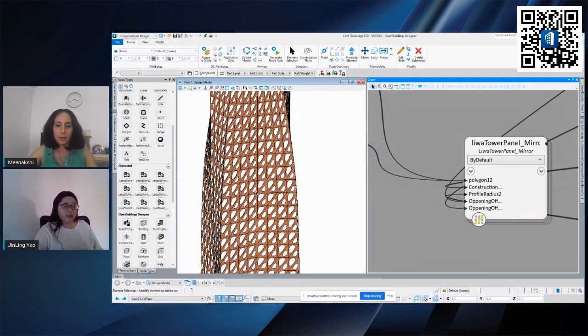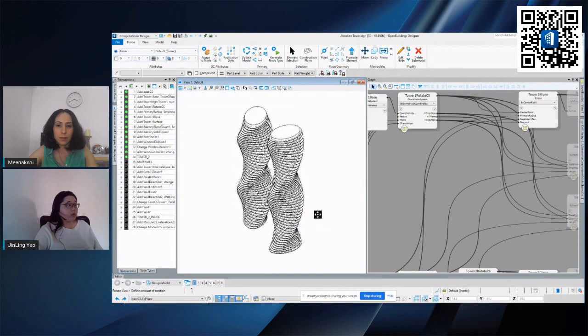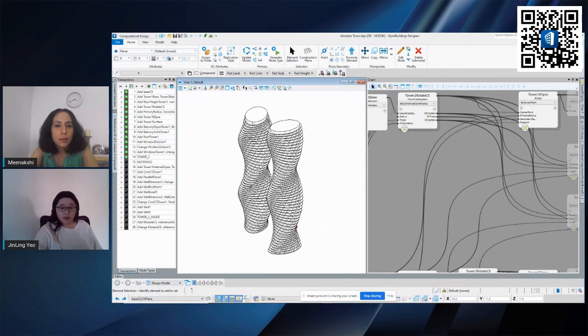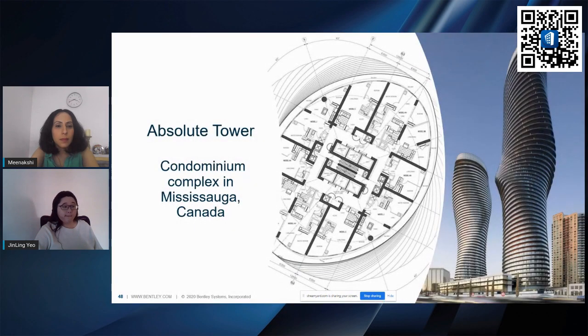It's just that maybe some of the technique is different in terms of how you place the polygon or how you create the building. Okay, so to show you the other way of creating this building, I'm just going to bring out this model here, which is this Absolute Tower. This Absolute Tower here is actually a condominium in Canada, so that you guys know how it looks.